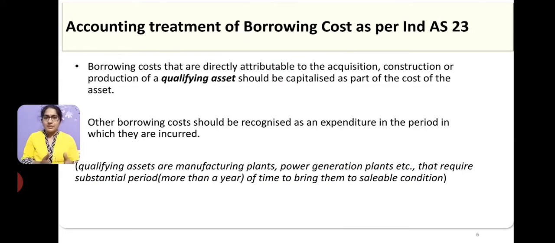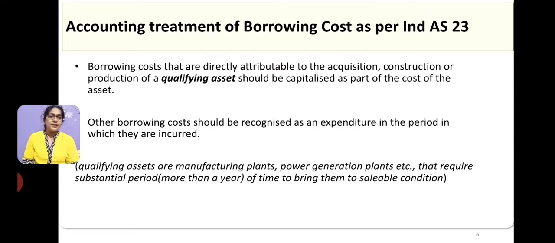Apart from this, any other borrowing cost should be recognized as an expenditure in the year in which it is incurred. That means any other interest or any other incidental expenditure, amortization of incidental expenditure relating to borrowing, should be recorded as an expense in the income statement. Only the borrowing costs on the qualifying asset should be capitalized.